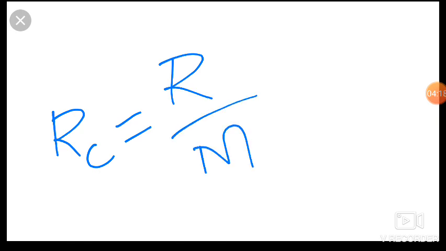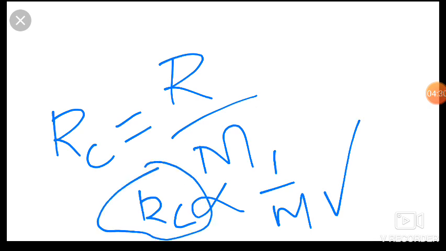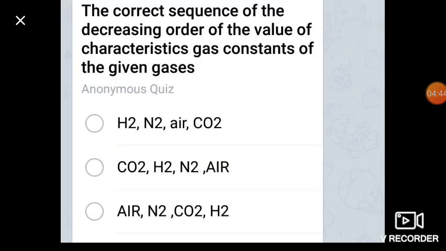It is inversely proportional to molecular mass. Any substance which has higher molecular mass has a lower characteristic gas constant. So hydrogen, which has very low molecular mass, has a very high characteristic constant.